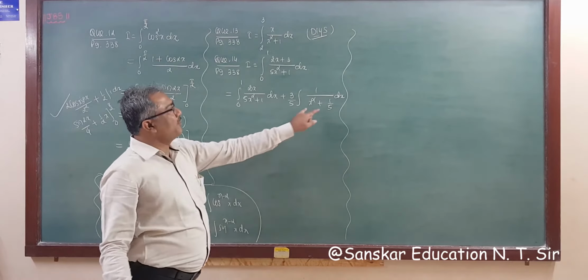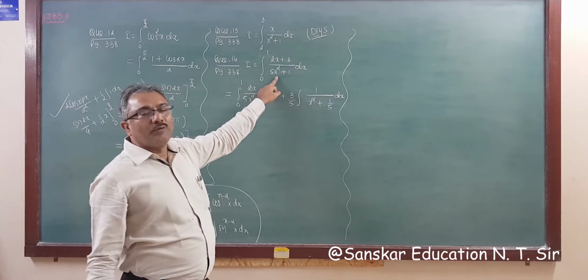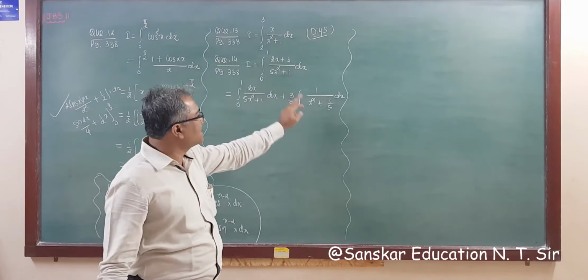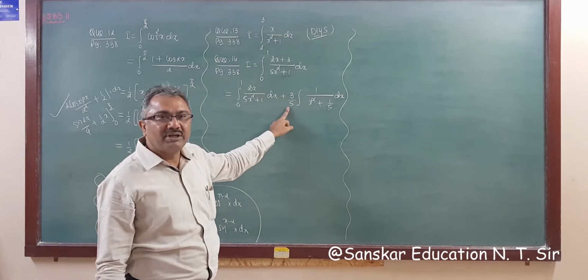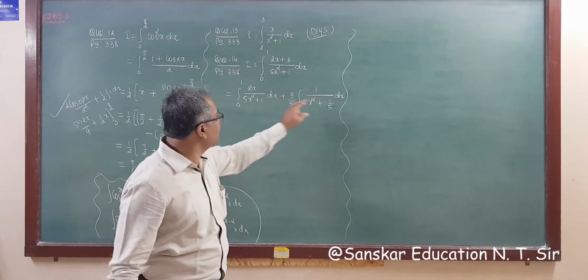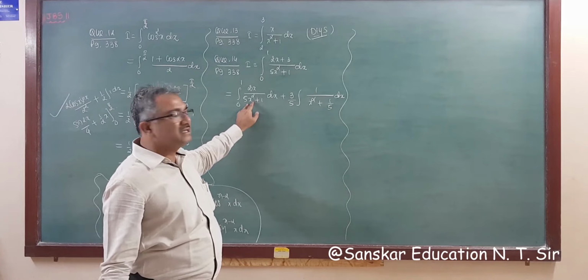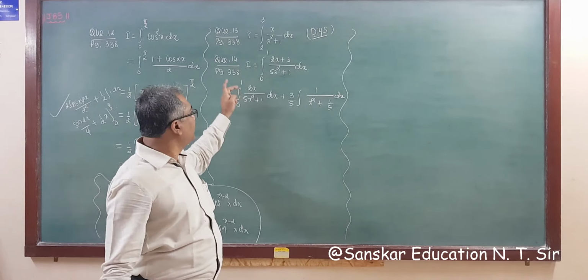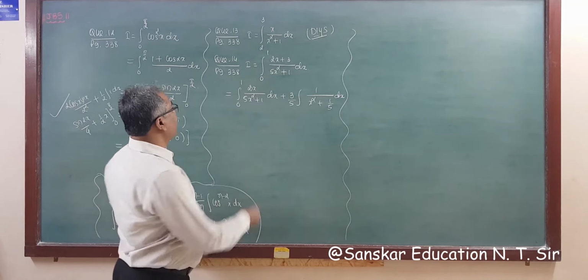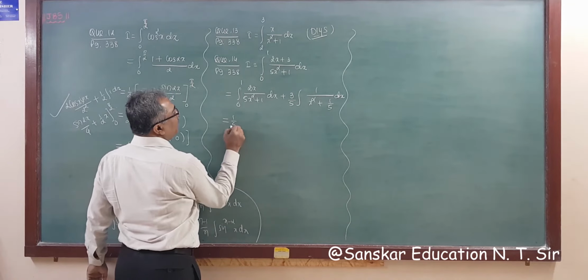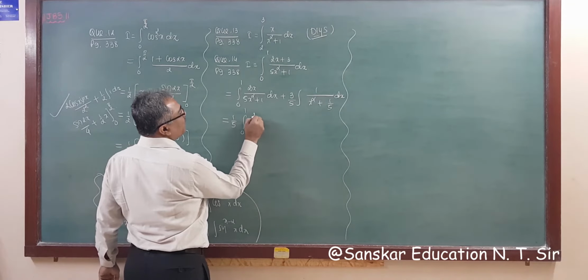Because this is the formula x square plus h square, we need the coefficient of x square to be 1 only, so that's why I am taking 5 common from here. So this is the formula for x square plus h square, and the derivative of the denominator is 10x. Here it is 2 only, so divide and multiply by 5. We get 1 upon 5 integration 0 to 1.